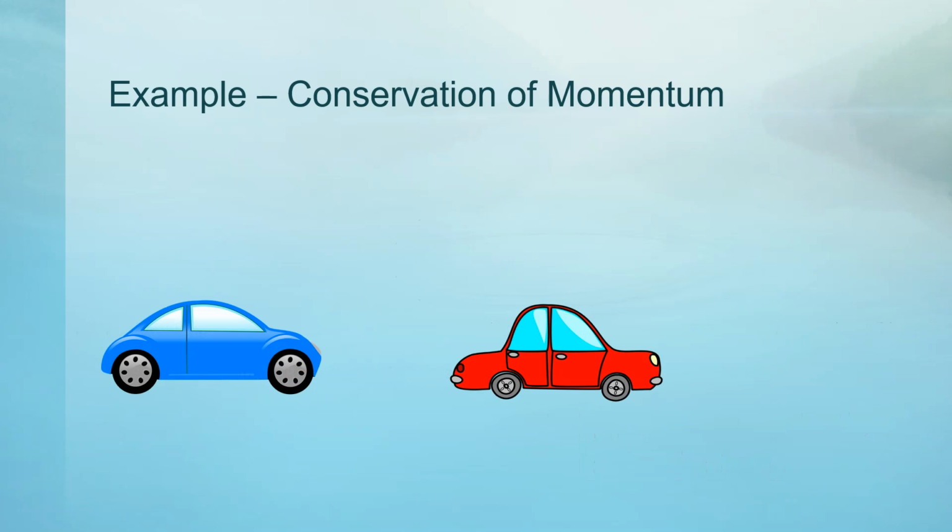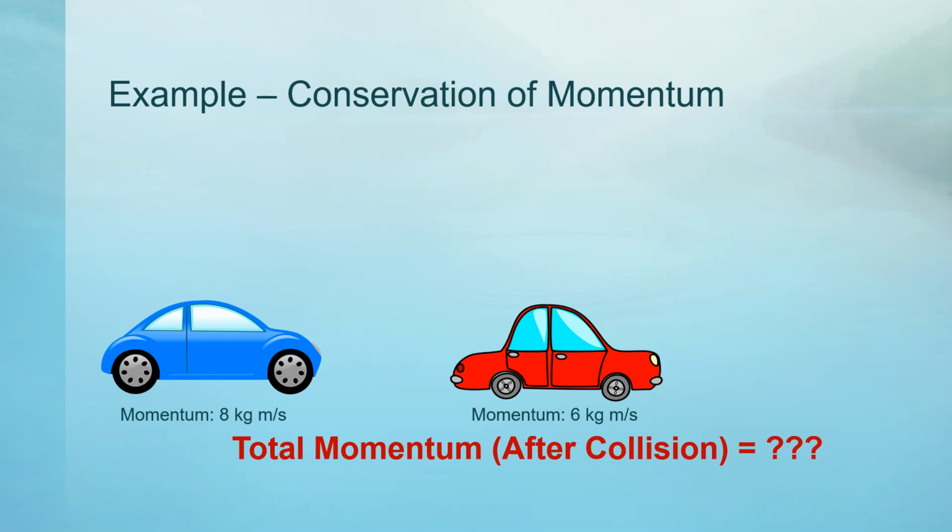Let's try an example problem with these toy cars. Let's say the blue toy car had a momentum of 8 kilogram meters per second. The red toy car has a momentum of 6 kilogram meters per second. According to the law of conservation of momentum, what should the total momentum of the cars be after they collide?